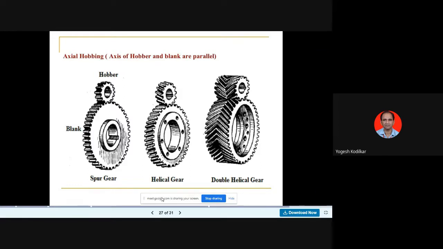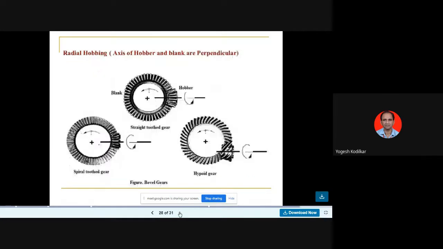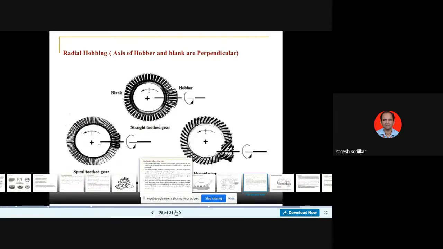Whereas in helical gear hobbing, the axis of the hob is inclined to the gear. That is a helical gear, and in this condition a double helical gear, again with equal angle. And then radial hobbing: the axes of the hob and the blank are perpendicular to each other. That is radial hobbing. These are the three types of gear hobbing.